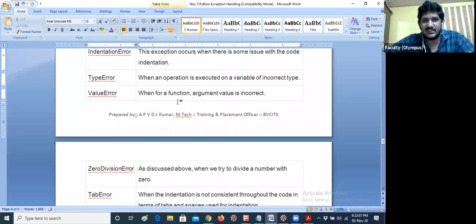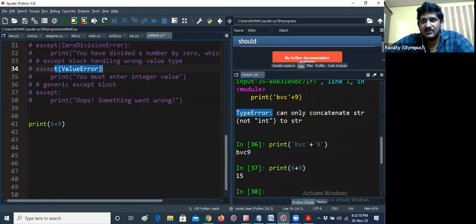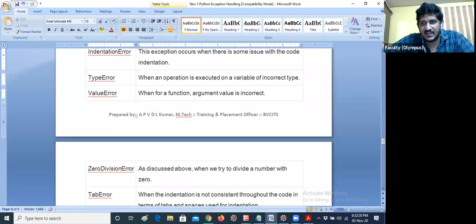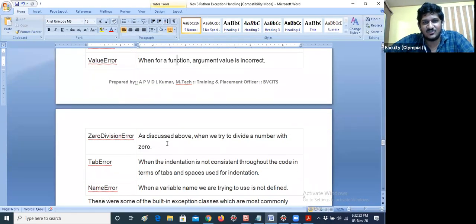I don't want to repeat all these things. Value error we already defined: when a function argument value is incorrect. Just now you already discussed value errors, we already saw this. If you are giving a divisor as a string, you are getting a value error. Zero division error, I think you already know this.